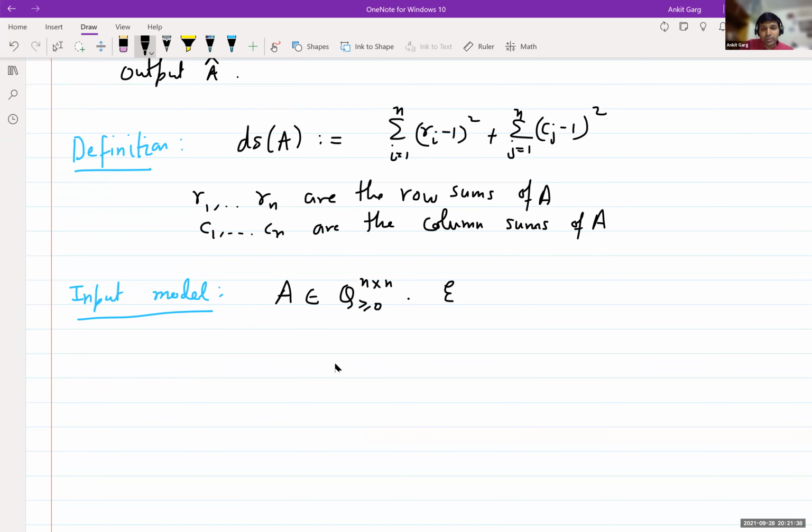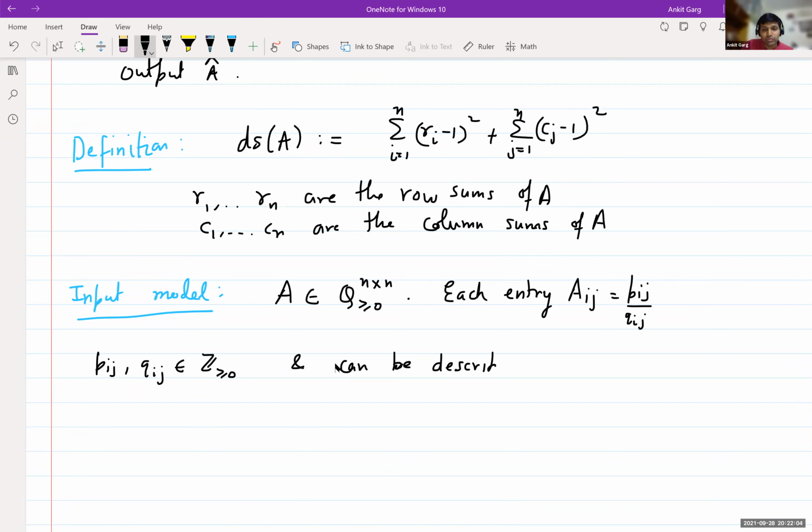Each entry Aij is of the form Pij by Qij, where Pij and Qij are integers and can be described using B bits. Okay, so that is the input model.